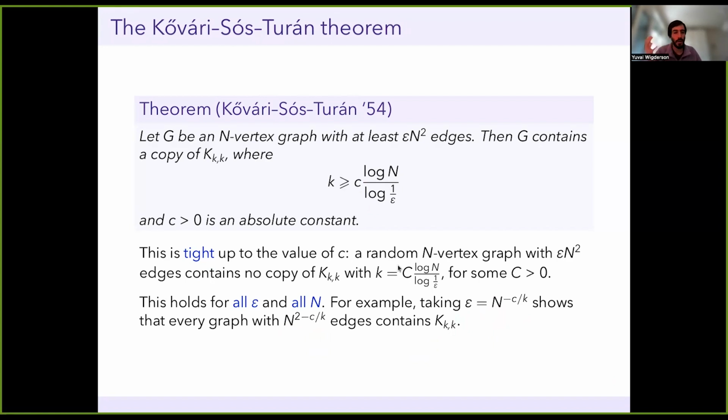And so it's very important that because it holds for all epsilon and all n, it not only speaks about dense graphs with quadratically many edges, which is sort of what you see here, but it actually speaks about graphs with, in some sense, any scale of edges.